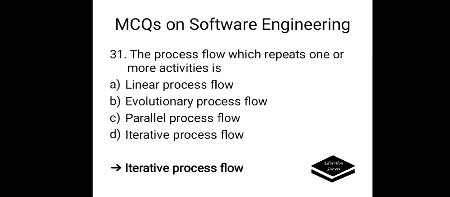The process flow which repeats one or more activities is, options are A. Linear process flow, B. Evolutionary process flow, C. Parallel process flow, D. Iterative process flow. Correct option is iterative process flow. It is the process flow in which it repeats one or more activities.